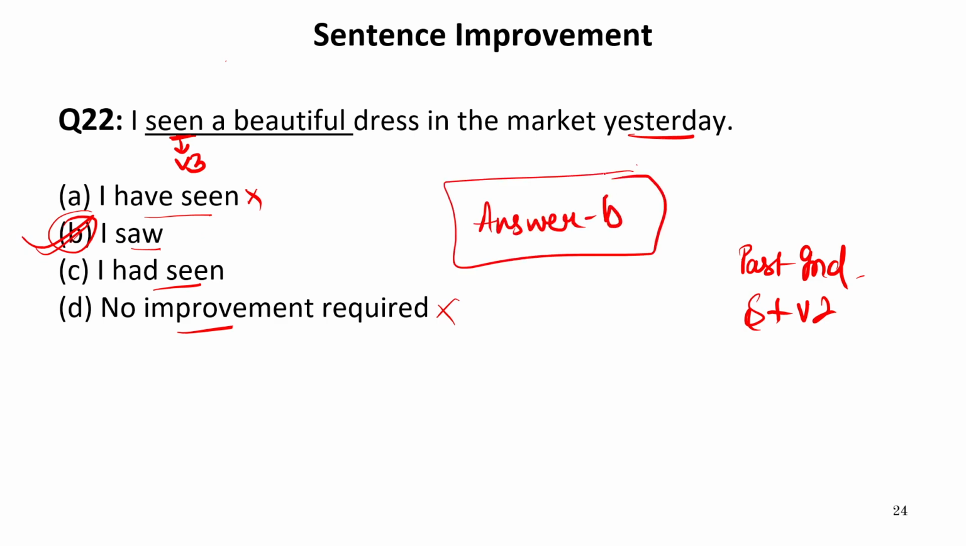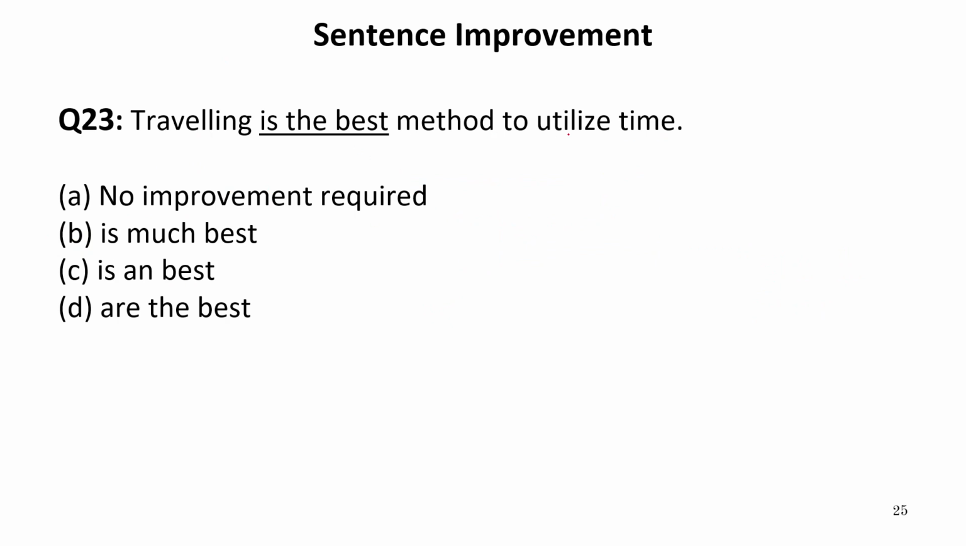Now let us move to the next one. Traveling is the best method to utilize time. Now before every superlative degree, we use the. This part, the best, is underlined. Now let us see the options.